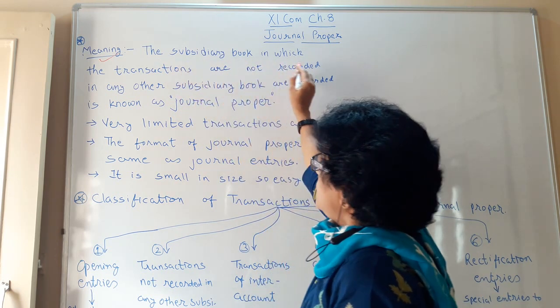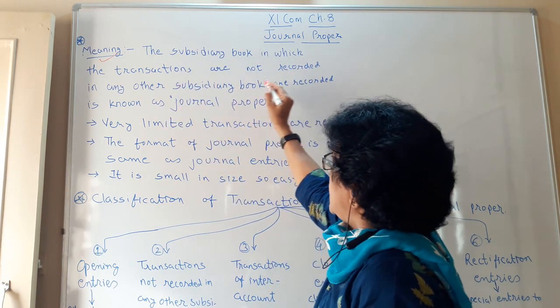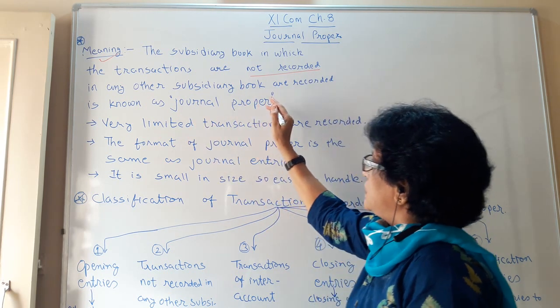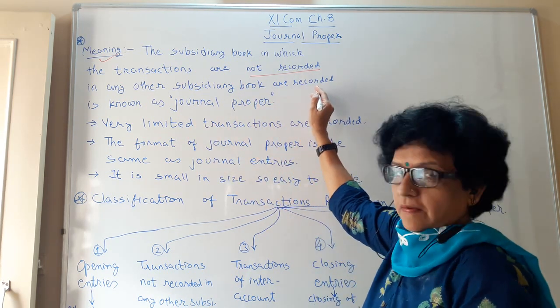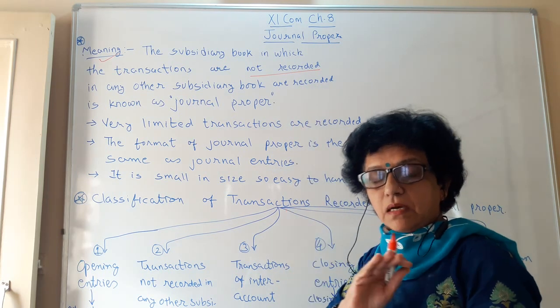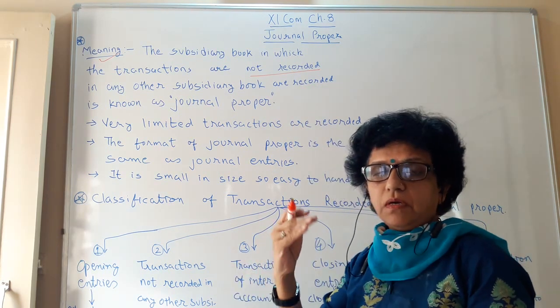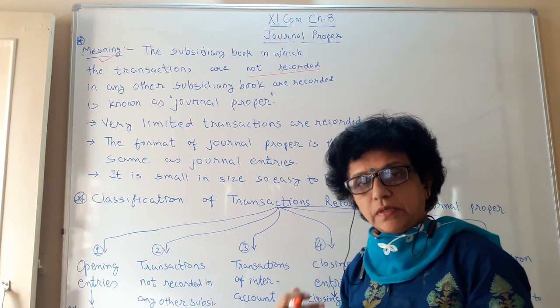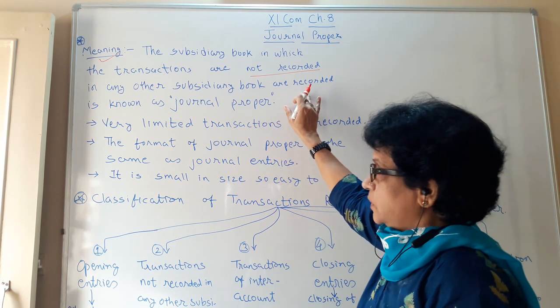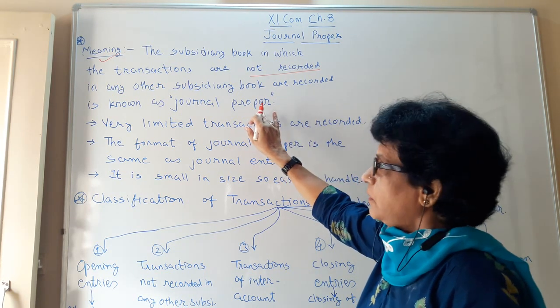The subsidiary book in which the transactions not recorded in any other subsidiary book are recorded. So only those transactions which have no place in all the other subsidiary books which we have already learned, the remaining transactions will go to the book that is known as a journal proper.